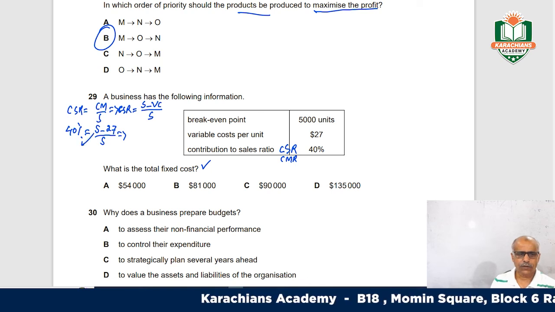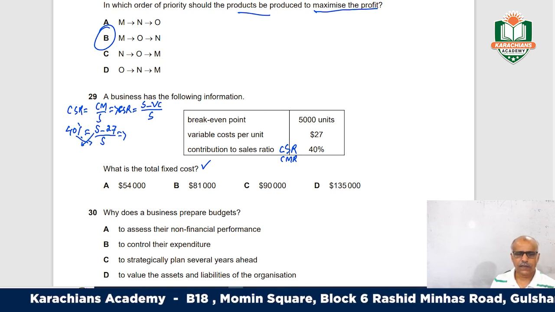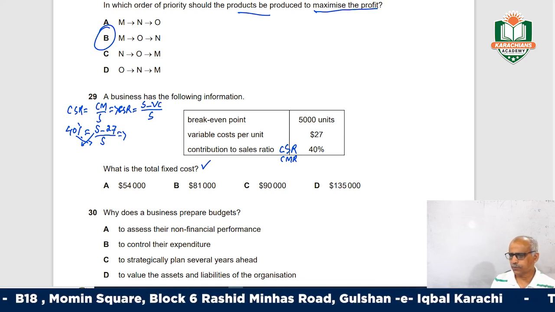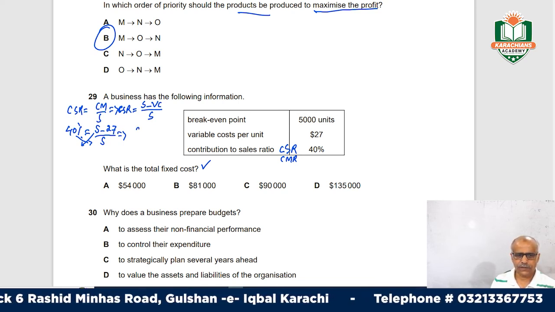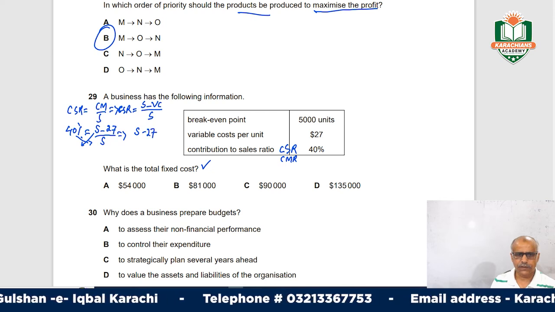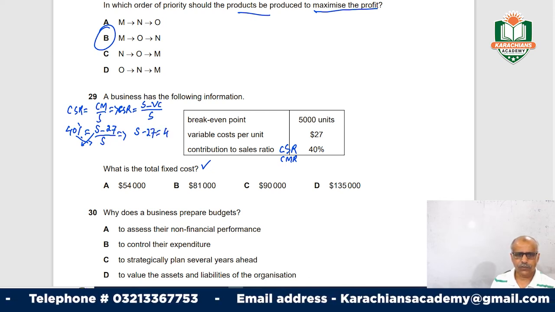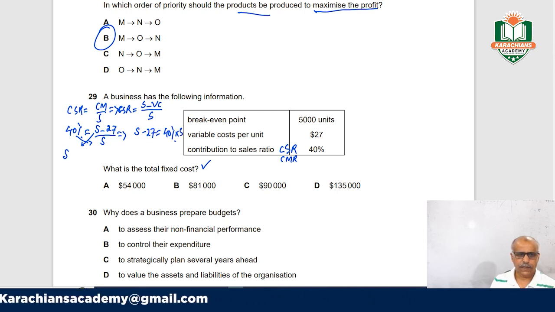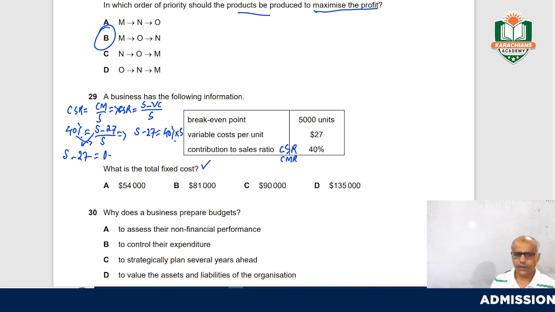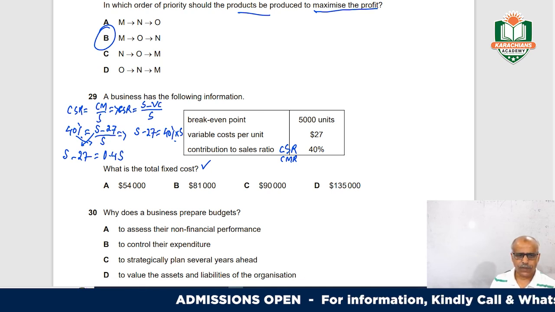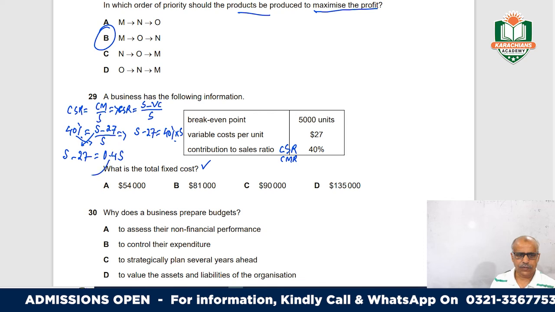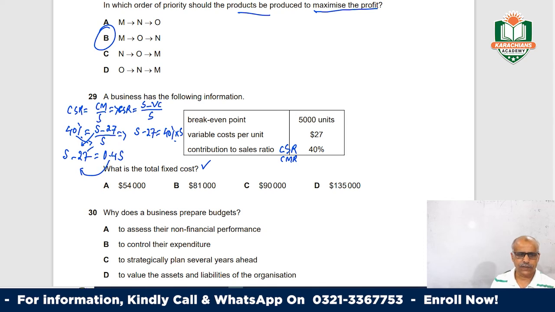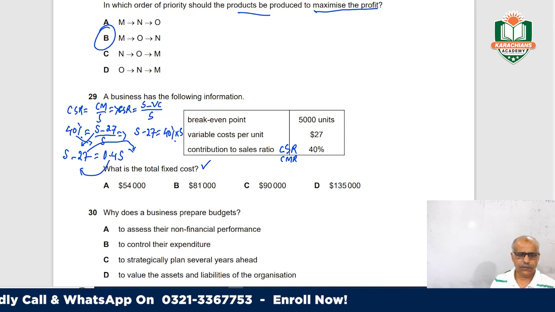If you simply cross multiply, S minus 27 will be equal to 40% of sales, right? S minus 27 equals 0.4 S. Bring 0.4 S to this side of the equation, and the minus 27 goes to the other side.